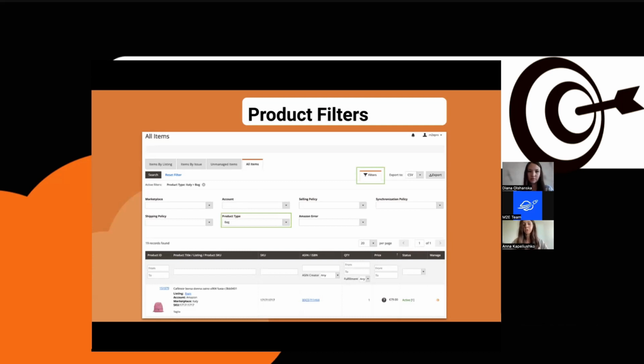And you can work with different filters that are already available in the grid itself. But besides that, there is also a new block of filters where you can narrow down the product view.